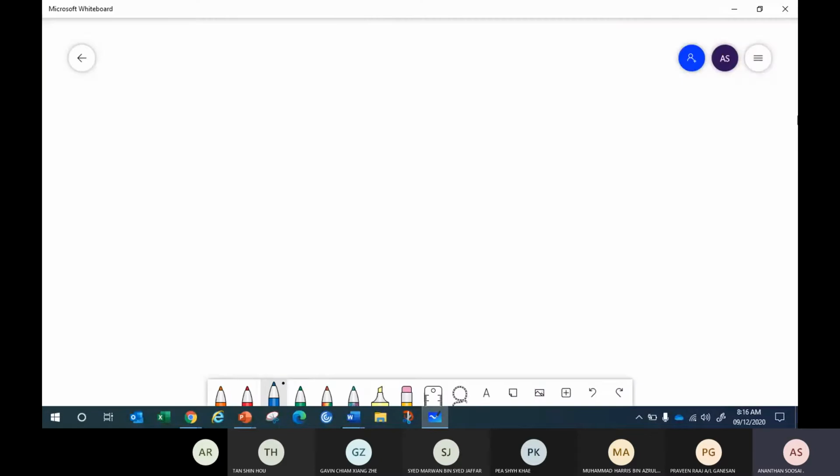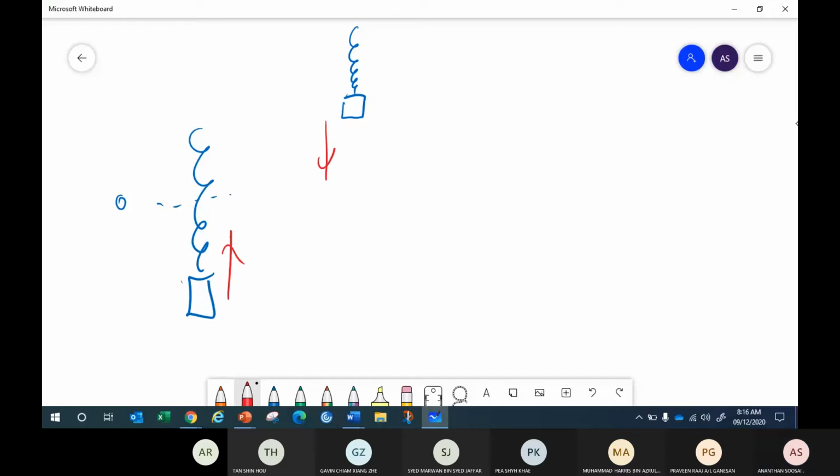I have to tell something about phase difference. So let's say you have one spring at the bottom. This is your equilibrium, this is your origin. It's at the bottom. Another spring is in a compressive state. So this spring goes up, the other spring goes down.